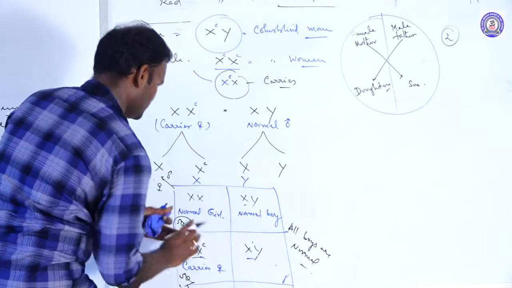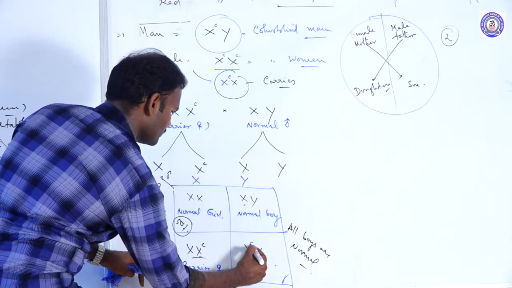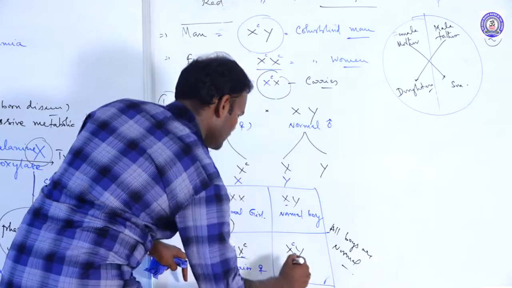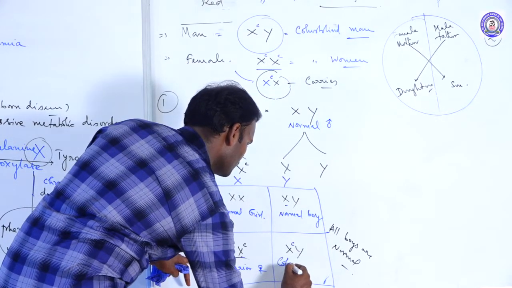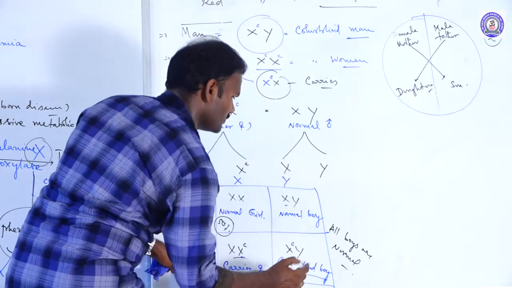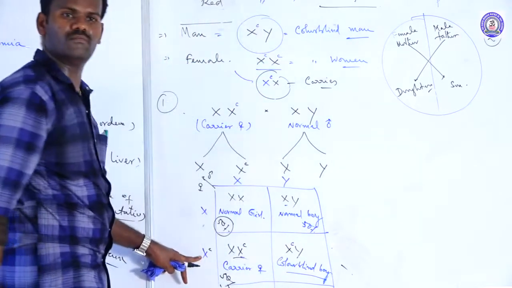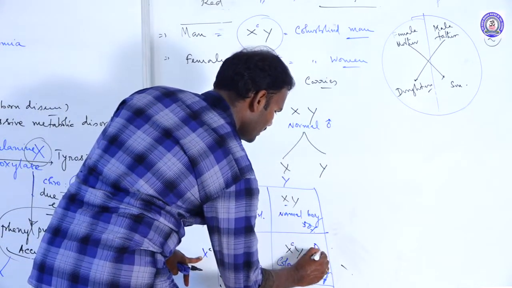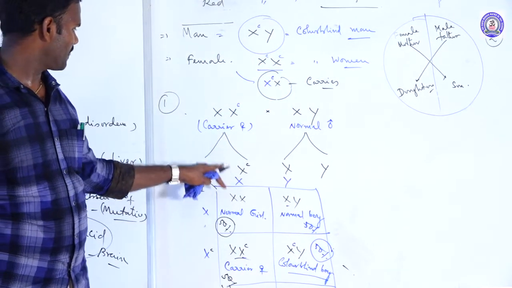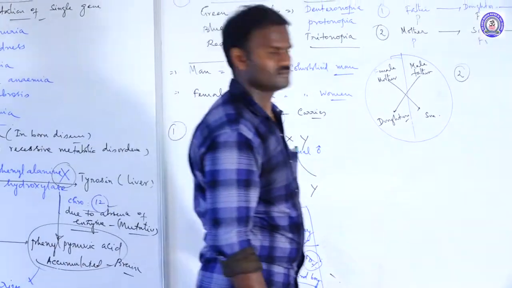Here X with the recessive allele crossed with Y gives a color blind boy. So 50% of boys are normal, another 50% are color blind. So here the female is a carrier and the male is affected. These are called crisscross.